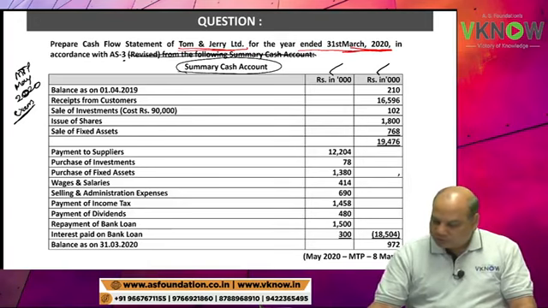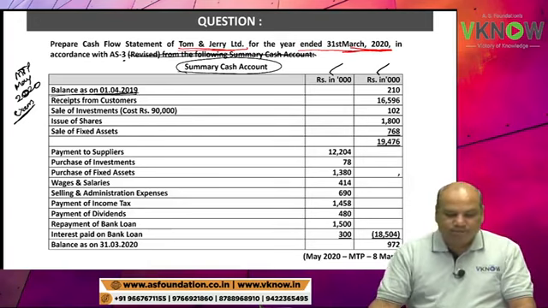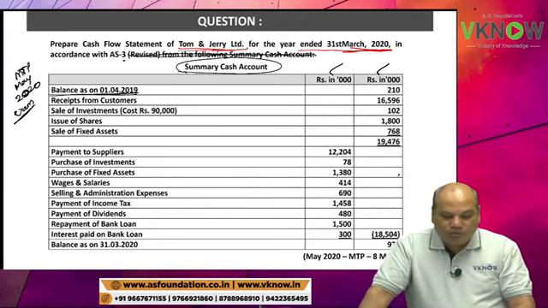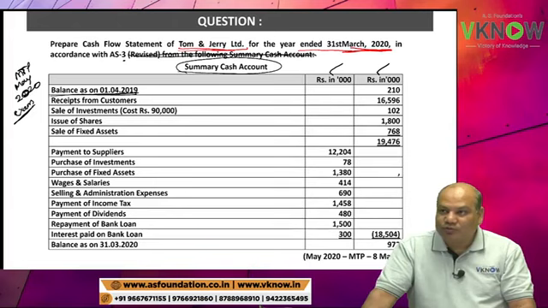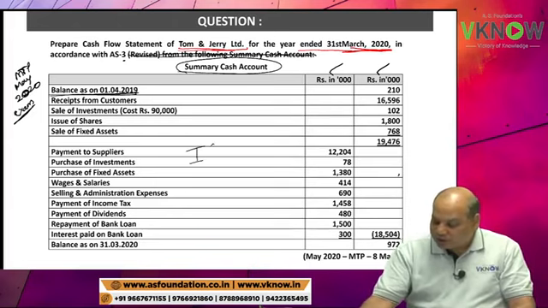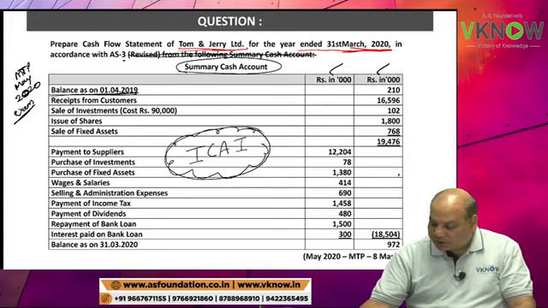Now please write down balance on 1st April 19. Many students are saying Tom and Jerry are their favorite characters also. Very good. Now you should have one more favorite character in your life. ICAI, okay? And very soon you will see the dance of ICAI.